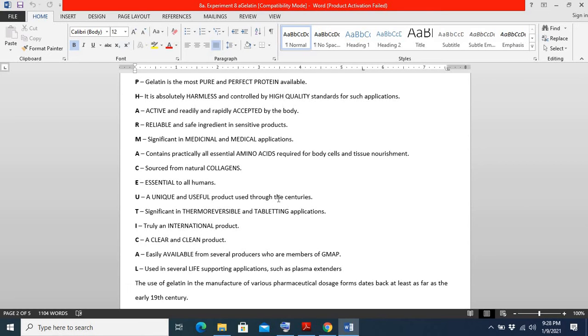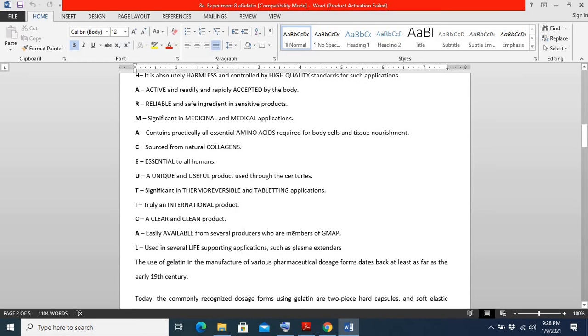Because gelatin can easily dissolve in our biological fluid, or in our stomach, so it is quickly dissolved. That is why capsules are made of gelatin, an important derivative of collagen. Gelatin is also biocompatible and biodegradable, easily metabolized in our stomach.